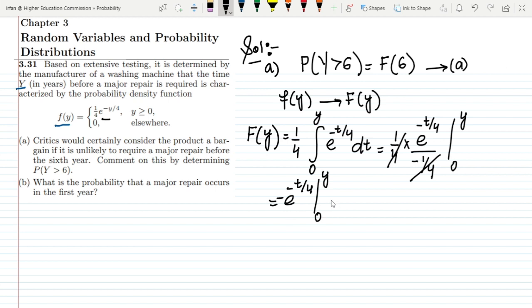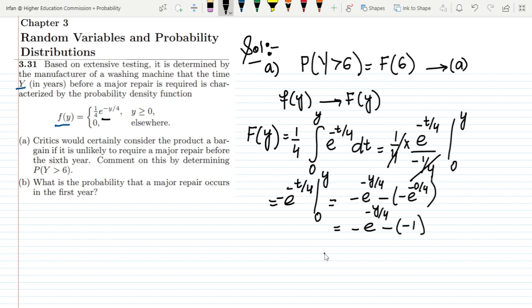Now writing these ranges, first the higher range, I will get minus exponential of minus y by 4, and then for the range 0, minus exponential of minus 0 by 4, and exponential of 0 is 1, so I will get minus 1.